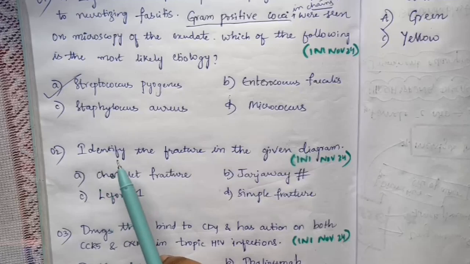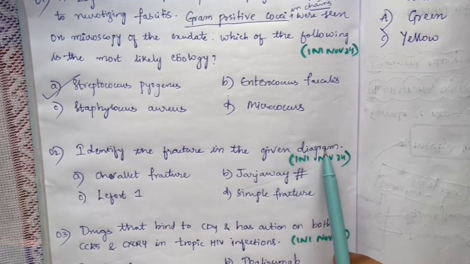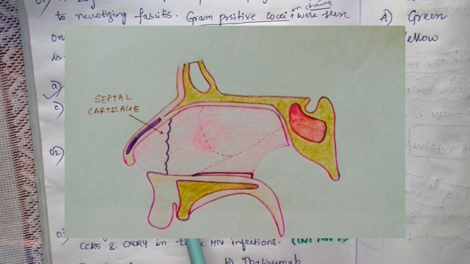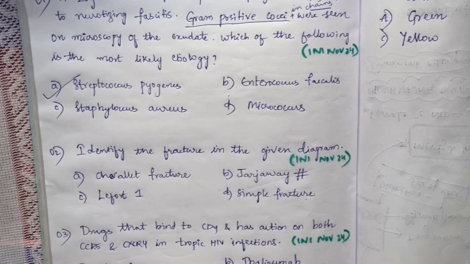Coming to the second question: identify the fracture in the given diagram. As you can see in the diagram, identify the fracture. Whether it's Guerin fracture, Le Fort 1, or a simple fracture. What do you think is the right answer? This is also a very simple question. If you remember this, you get your mark, or else not.